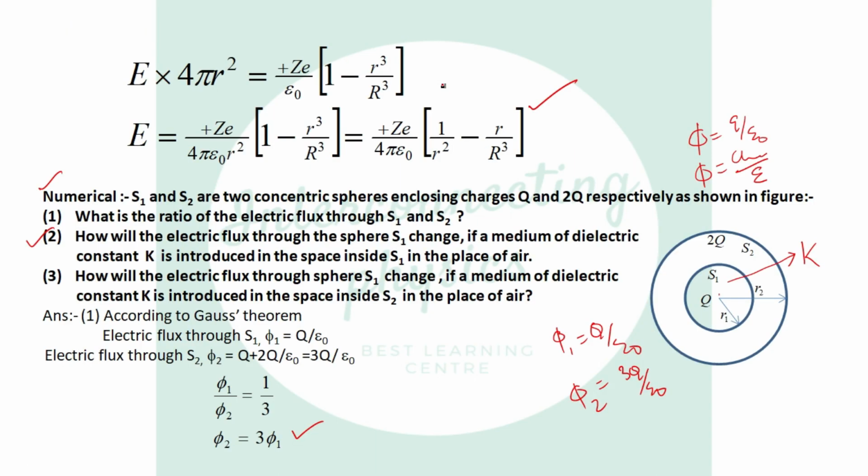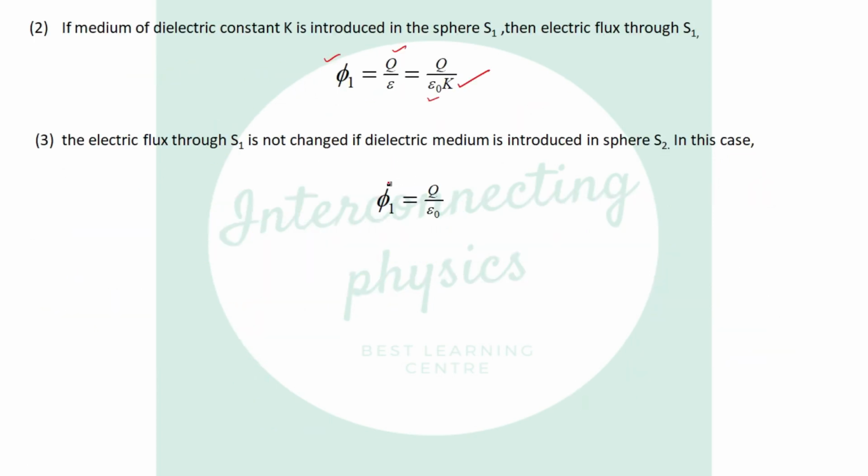Now what is the third question? How will the electric flux through sphere S1 change if a medium of dielectric constant K is introduced in the space inside S2? If a medium of dielectric constant K is introduced here instead of here, then what will be the electric flux of S1? The electric flux of S1 will not change. It will always be phi 1 equal to Q over epsilon naught.